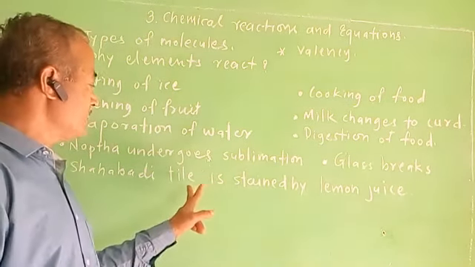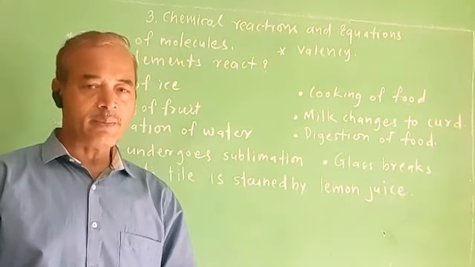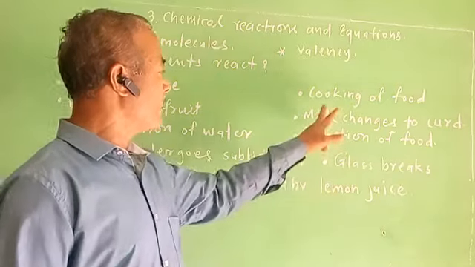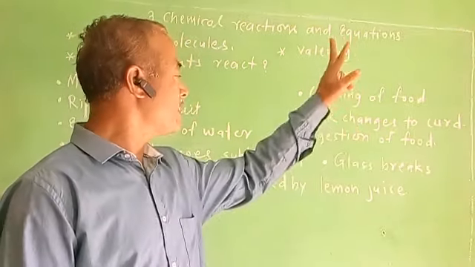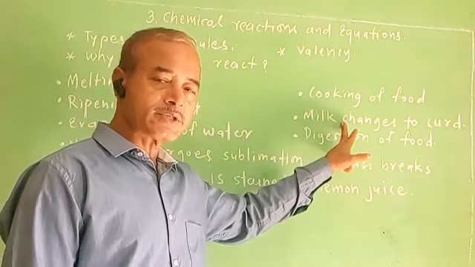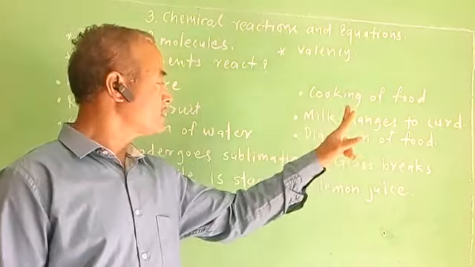Shahabad tile is stained by lemon juice. It is a chemical change. When food is cooked, a new substance is formed. So this is a chemical change. Milk changes into curd, a new substance is formed. This is a chemical change.